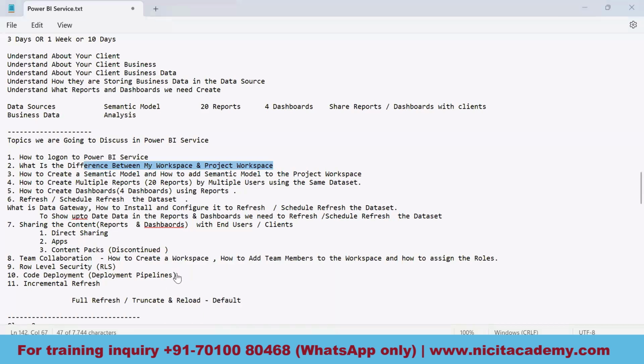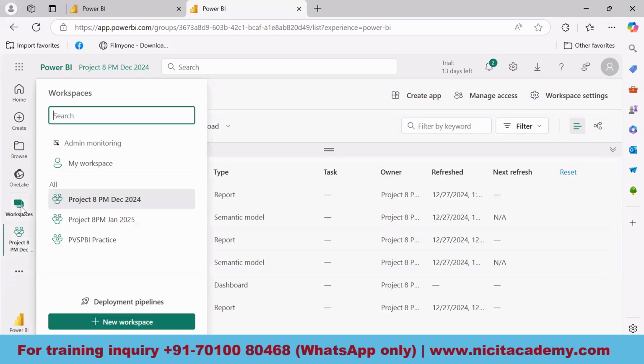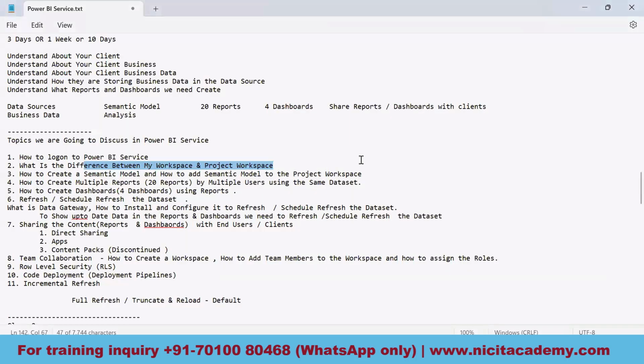See, guys, whenever I click on this workspace in Power BI service, we have got two things here. This is My Workspace, and this is called project workspace. Project workspaces are the ones which I have created. Whenever we initiate a project, we will be creating a project workspace first. What is the difference between My Workspace and project workspace? That I will be clarifying in the coming sessions.